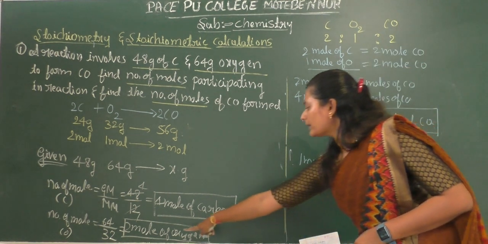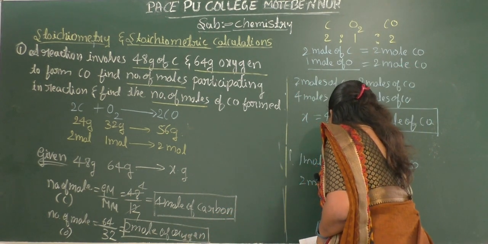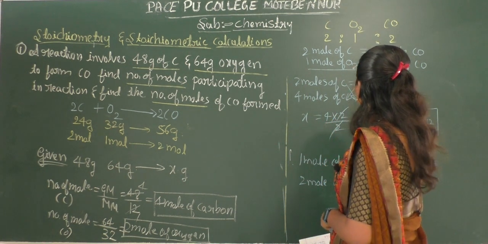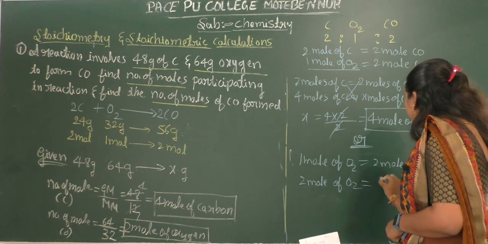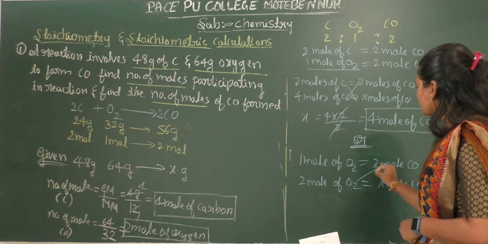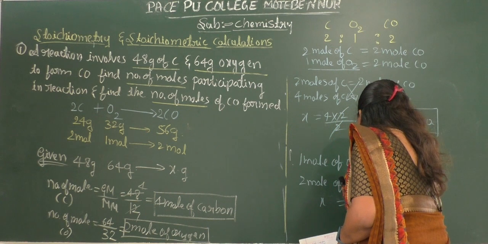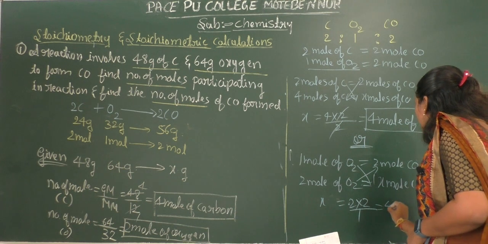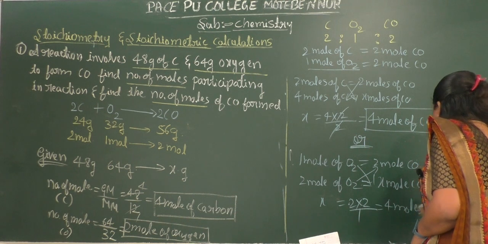Then 2 moles of oxygen is equal to x moles of carbon monoxide. Cross multiply, so x is equal to 2 into 2 divided by 1, which is equal to 4 moles of carbon monoxide.